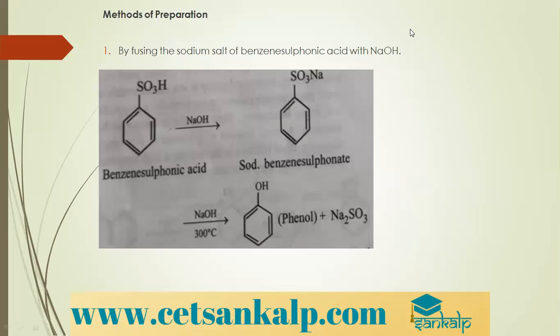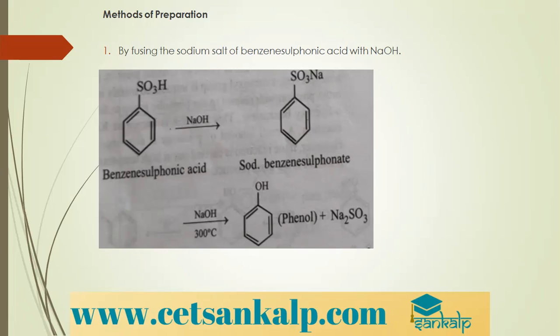Moving to the methods of preparation, the first one is by fusion of the sodium salt of benzene sulfonic acid with sodium hydroxide. Benzene sulfonic acid is nothing but an SO3H group attached to a benzene ring. We already know how we get it: in your first PUC you studied that when benzene is subjected to electrophilic substitution with concentrated H2SO4, we get benzene sulfonic acid. When it is treated with sodium hydroxide, a base, we get a salt, because benzene sulfonic acid is an acid, and that salt is sodium benzene sulfonate.